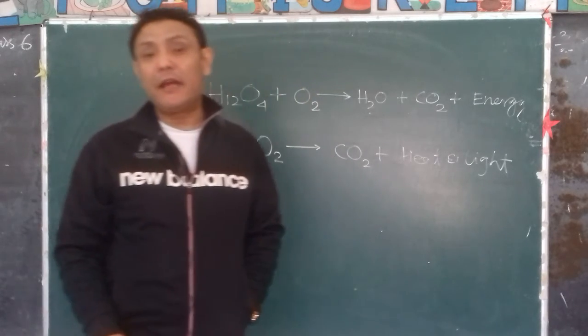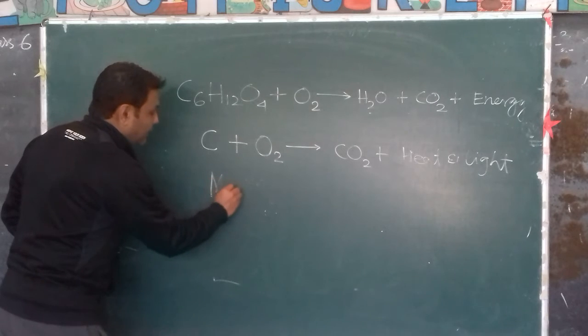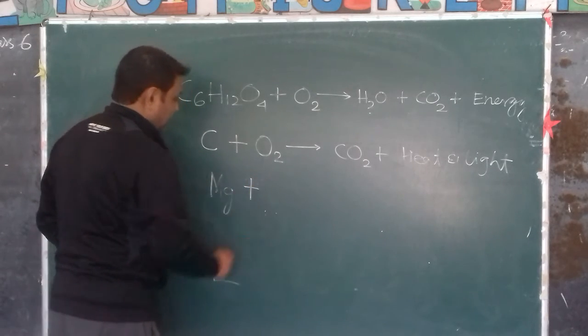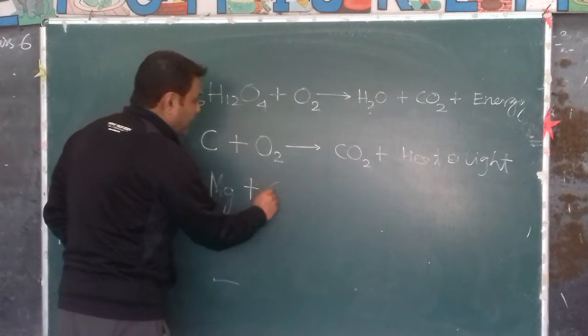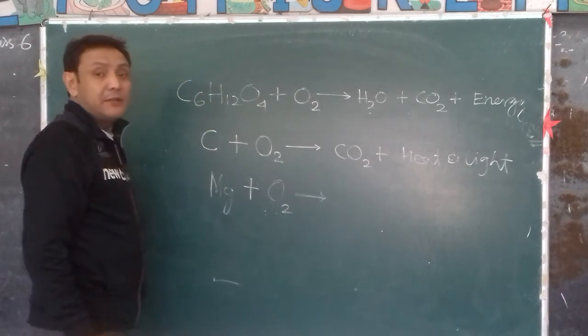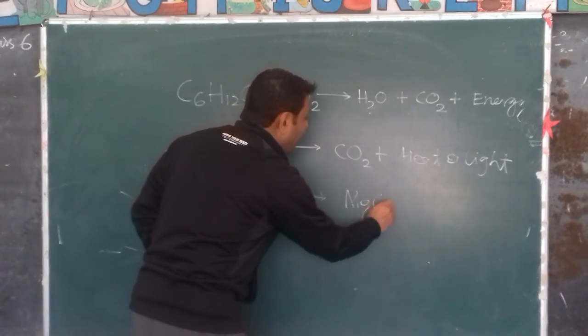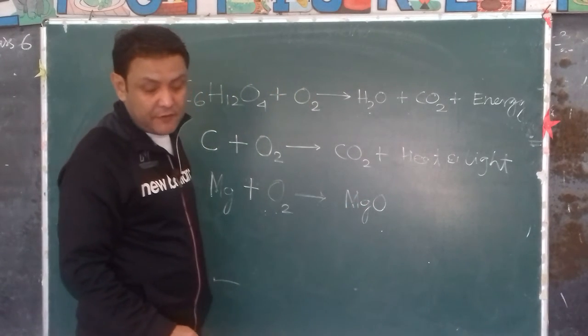So magnesium is a metal, a reactive metal. So magnesium burns in oxygen. Magnesium burns in oxygen to produce magnesium oxide, and a lot of heat and light is evolved.